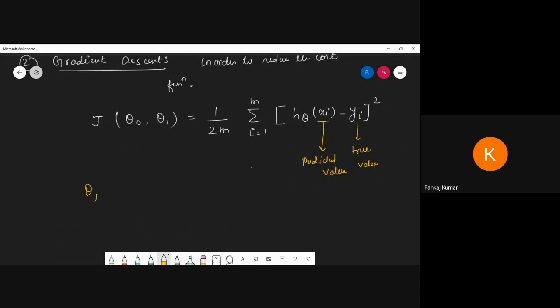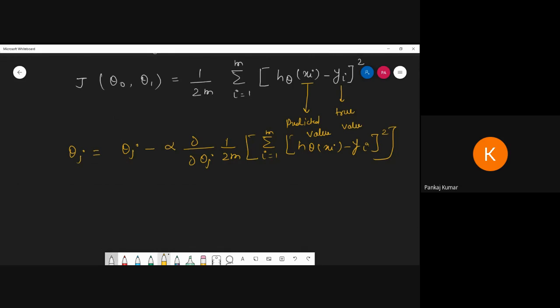That means we have to minimize the cost function: theta j minus alpha into the partial derivative del of theta j, of 1 by 2m, the summation from i equal to 1 to m of h of theta of x of i minus y of i, the whole square. So this is what you are going to do.